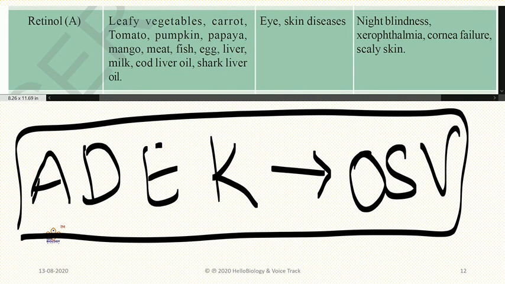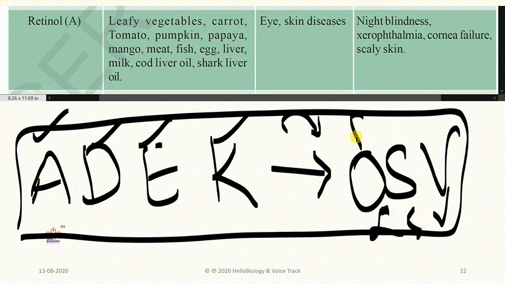Now we are going to discuss 4 vitamins A, D, E, K. They dissolve only in oil, so that is why we use oil in our foods. Your mother prepares curries with the help of oil. These oil soluble vitamins will dissolve in that oil only, and are otherwise called lipid soluble vitamins, or fat soluble vitamins. You can call them fat soluble, oil soluble, or lipid soluble. Anything is correct.